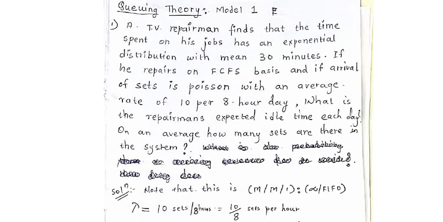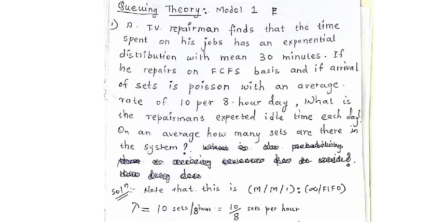Hello everyone. In the last video, we have seen the symbolic representation of the queuing models, and we also saw the characteristics of queuing model 1 as well as queuing model 2. We have gone through the several formulas and how to calculate those quantities. Now let us look at some problems based on the two models.